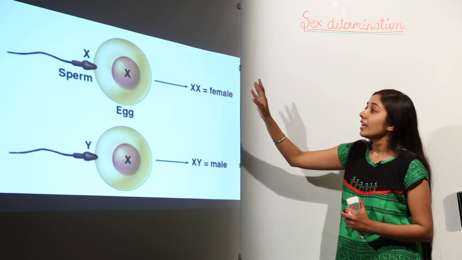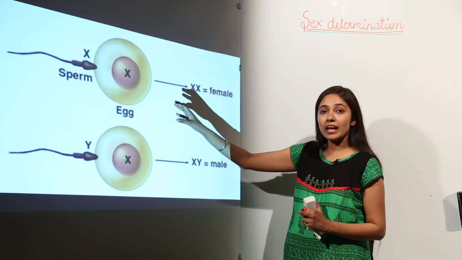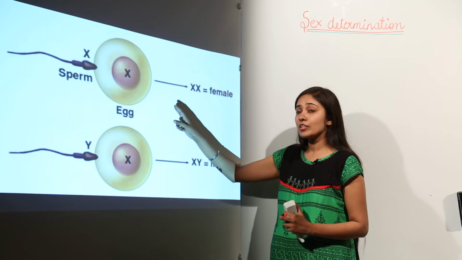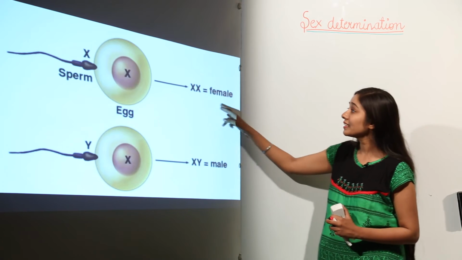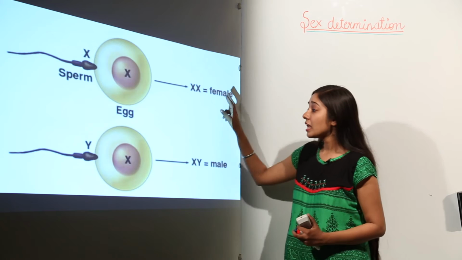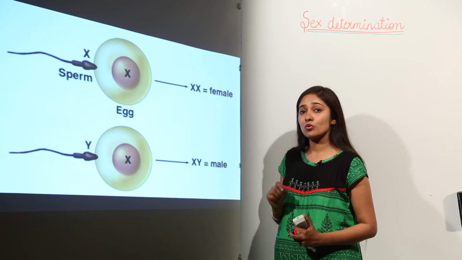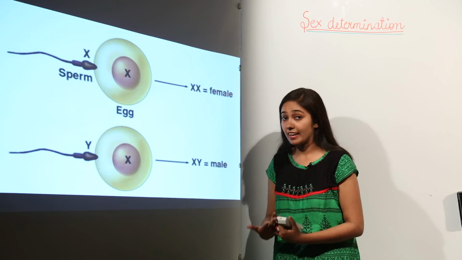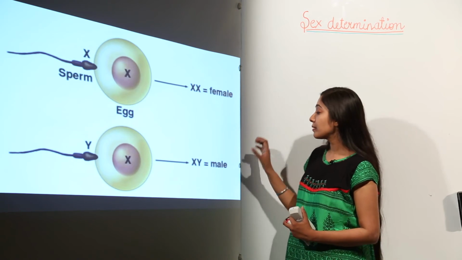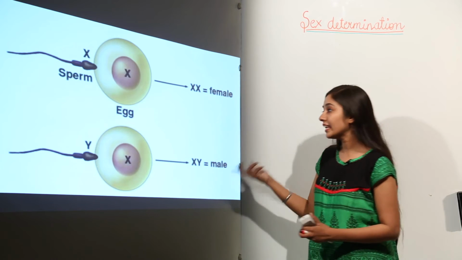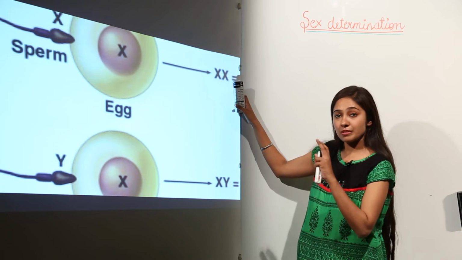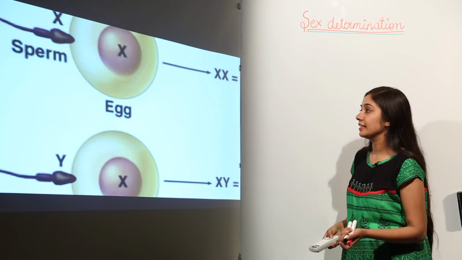So remember, if an X chromosome carrying sperm fuses with the ovum, which is definitely going to have only an X chromosome, what is going to be the sex of the child? It will be a baby girl, a female child. But if a sperm carrying the Y chromosome fuses with an ovum, which will definitely have an X chromosome, the combination will be XY, then the baby is going to be a baby boy, a male child. So next, remember, XX is for female, XY is for males.